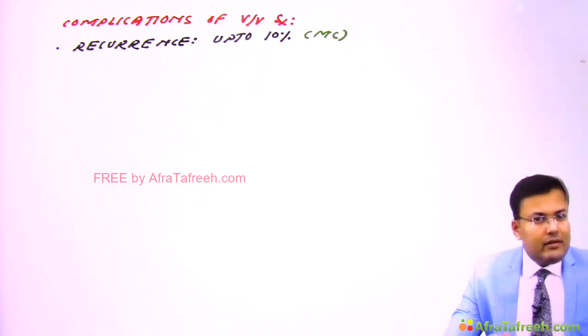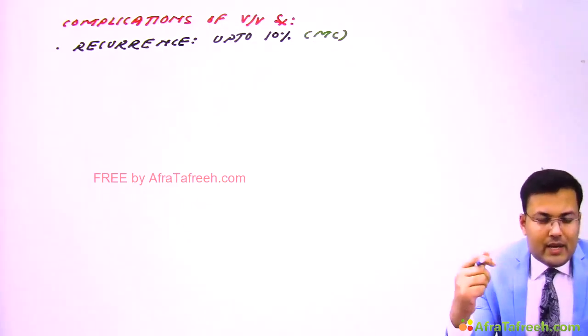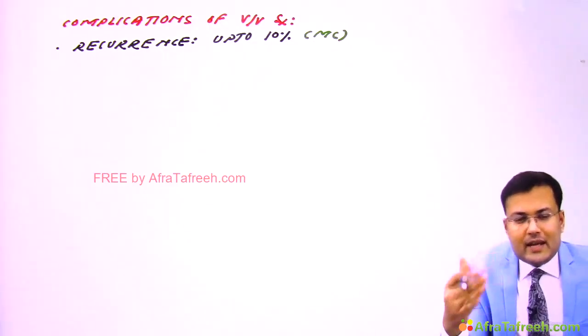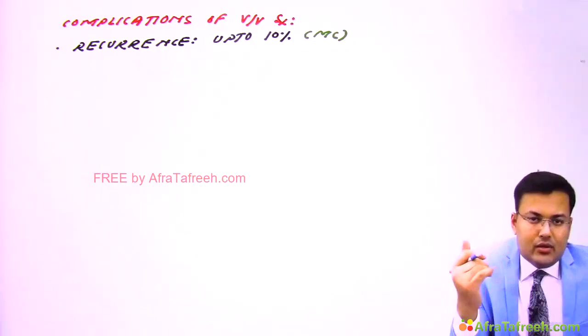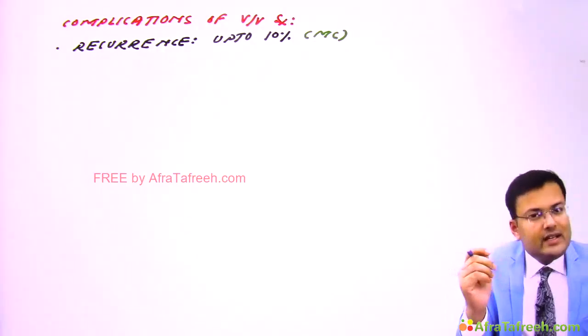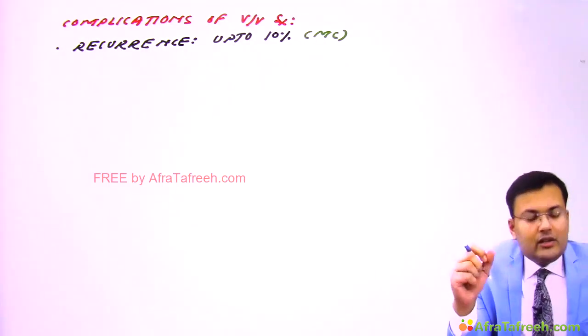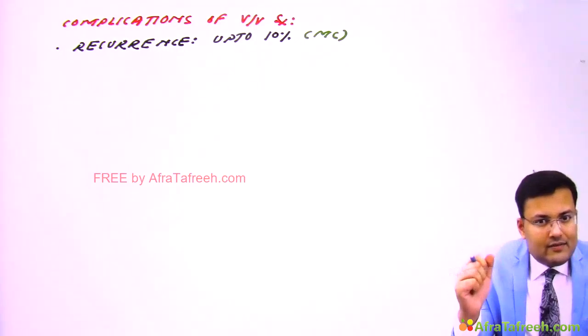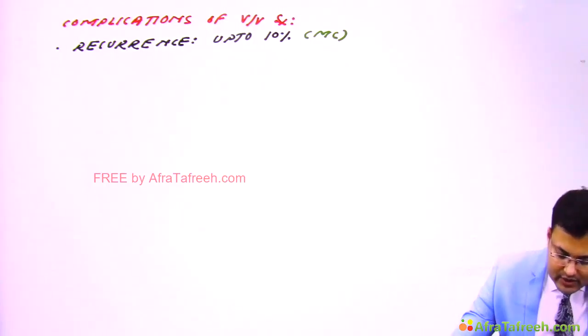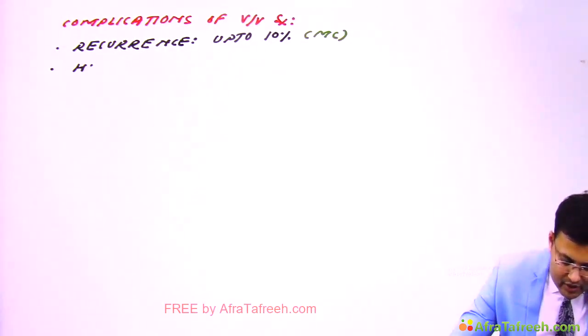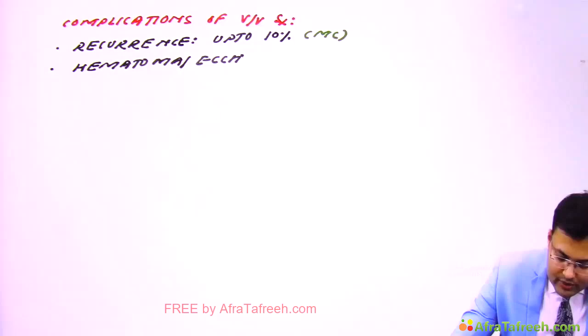Second, whenever we are performing the stripping, what happens? During stripping, one person is simultaneously applying the bandage on the lower limb. Why? Because there is increased risk of hematoma or ecchymosis, and this is the most common cause of discomfort after surgery. So what's the second problem? There can be hematoma or ecchymosis, and this is the most common cause of discomfort after surgery.